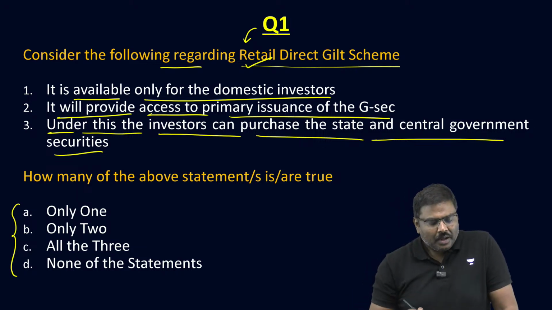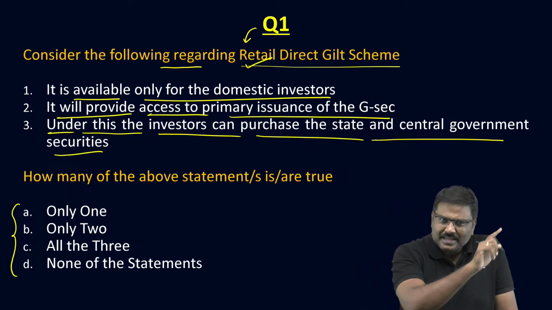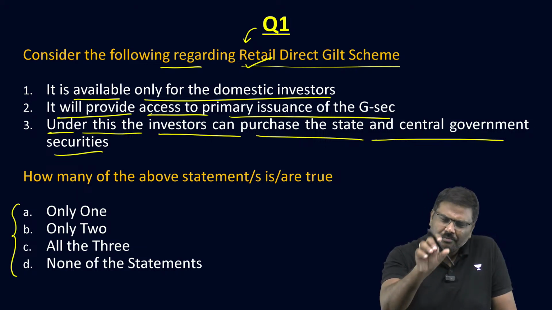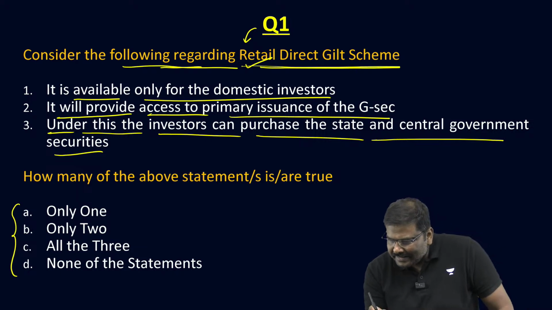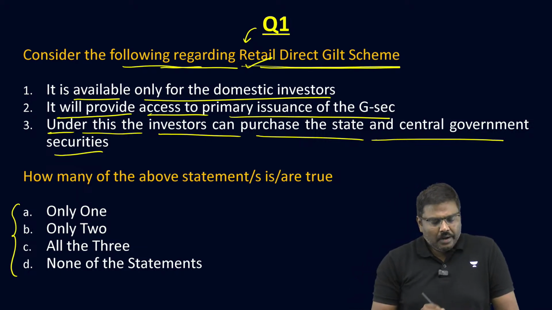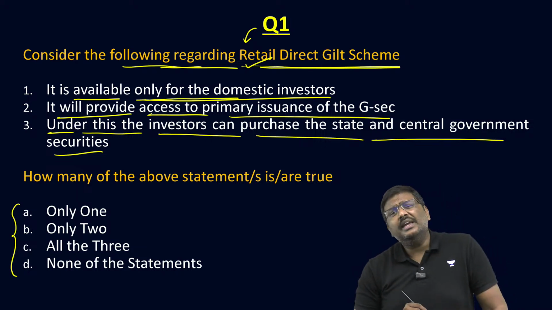Now let's start. The poll is there. Please answer, and the poll will stop very soon in a span of seconds. Let's start. Consider the following regarding Retail Direct Gilt Scheme. It is available only for the domestic investors.